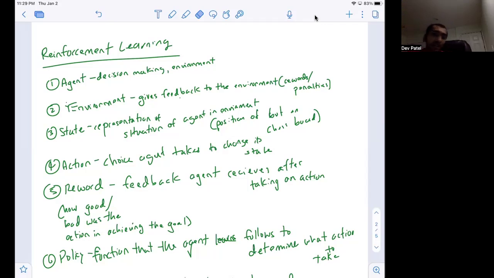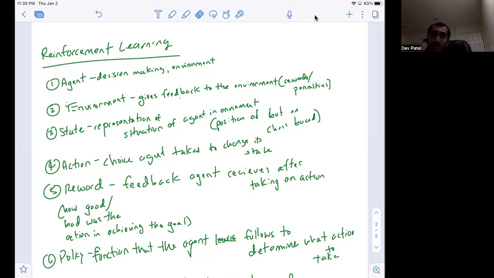So we have this idea of reward, which is the feedback that the agent receives after taking a specific action. So this could refer to how good or bad the action was in achieving that specific goal. This can refer to the amount of reward or penalty that is attained after performing this action that is given by the environment. And then we have the policy function that the agent follows to determine what action to take.